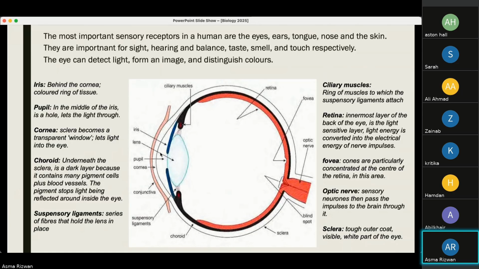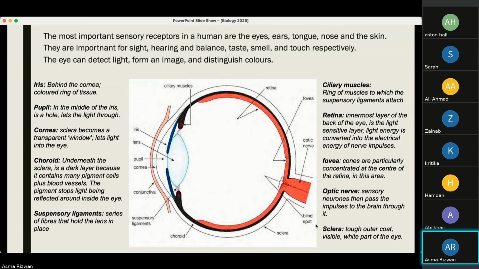The light enters, hits the lens, and is directed towards the retina. The retina is the innermost layer of the back of the eye. It is a light-sensitive layer, and here the light energy is converted into electrical energy of nerve impulses. So this is where our image is formed, or where the light is directed.